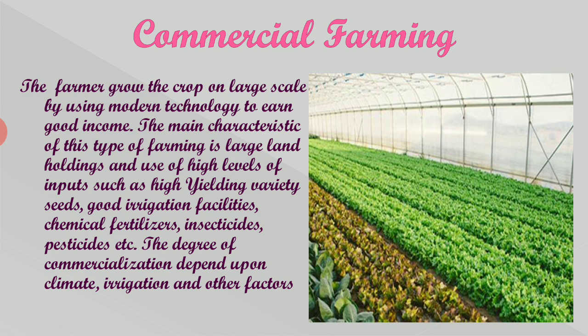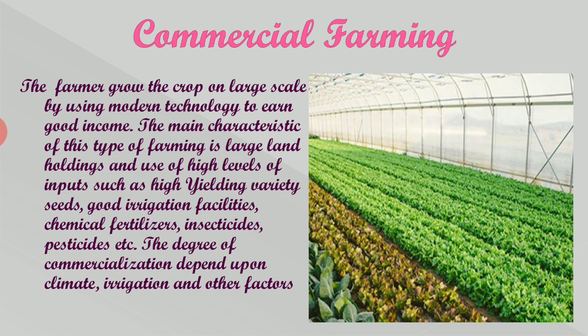Other than that, there is another type of farming known as commercial farming. In commercial farming, the farmer grows the crop on a large scale by using modern technology to earn good income.